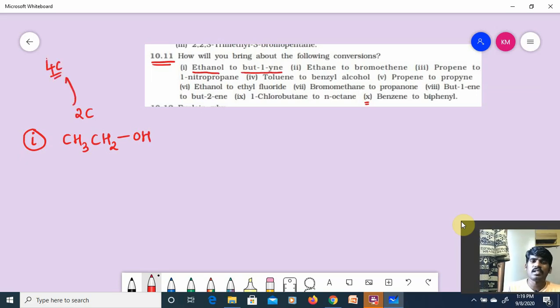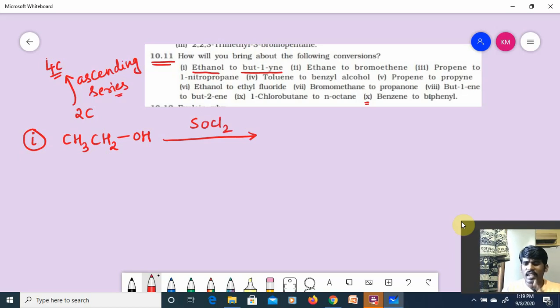It means 2 carbon changes to 4 carbon. Which series of organic conversions is this? Ascending series of organic conversions. Hope you got it. But I have to get butanone. Then what will I do? CH3CH2OH, right? Treated with SOCl2, thionyl chloride.